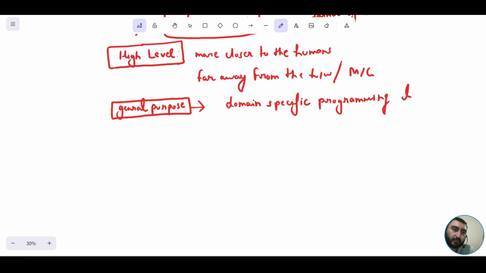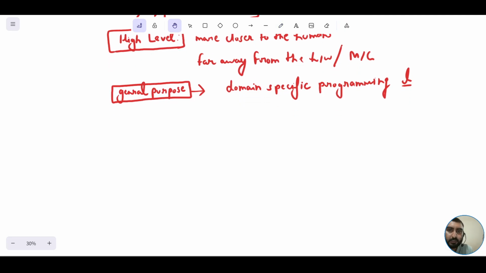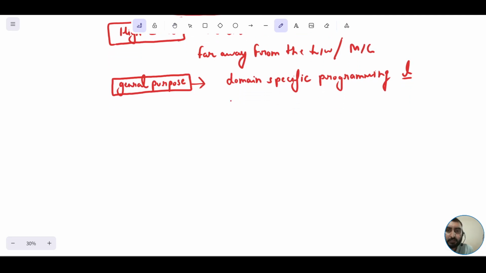Domain specific languages are the languages whose area of working or whose usability area is fixed. For example, you might have heard about SQL.